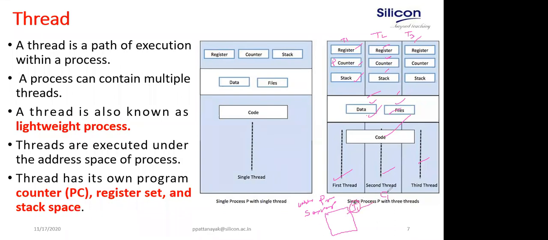T1 thread will take care about the client C1. See, another client is now connected. So what will it do? It creates another thread, T2. T2 thread will take care about client 2. So n number of clients are now connected, n number of threads are being created, Tn number of threads. Single process, one program that creates a number of threads, and each thread will take care of one client.